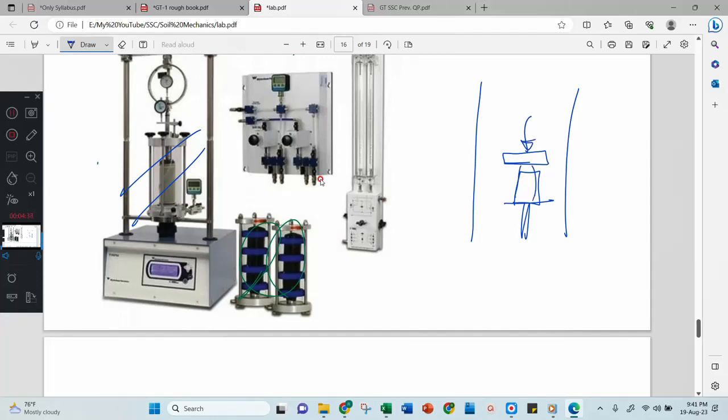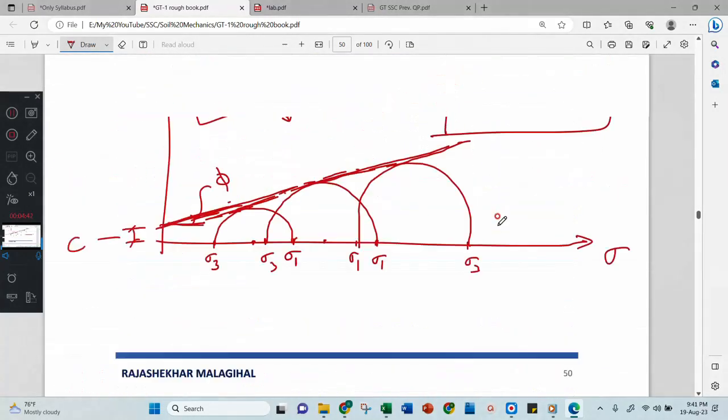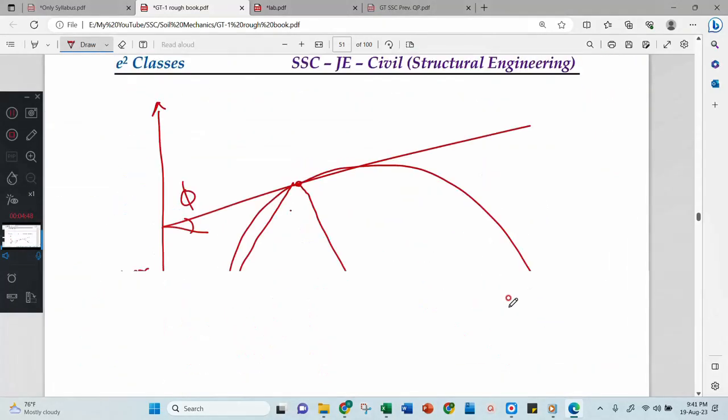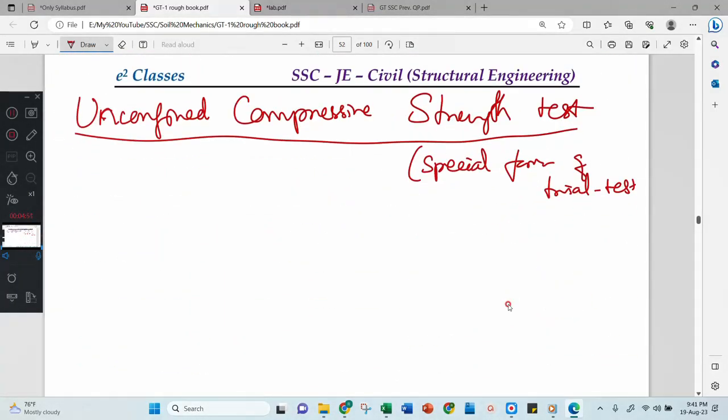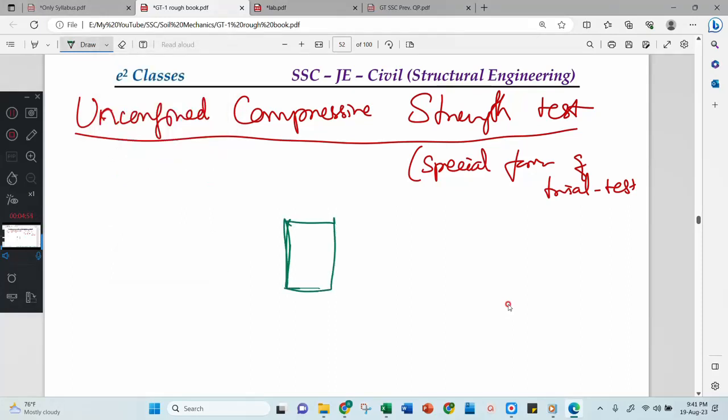Above that, you will put a soil sample, and above that, you will put one plate and apply the load. Okay, this diagram whatever is drawn here, I will draw it again. This will be your diagram. Then your deviator stress itself is sigma 1. Then your sigma c is 0, therefore sigma 3 is also 0.